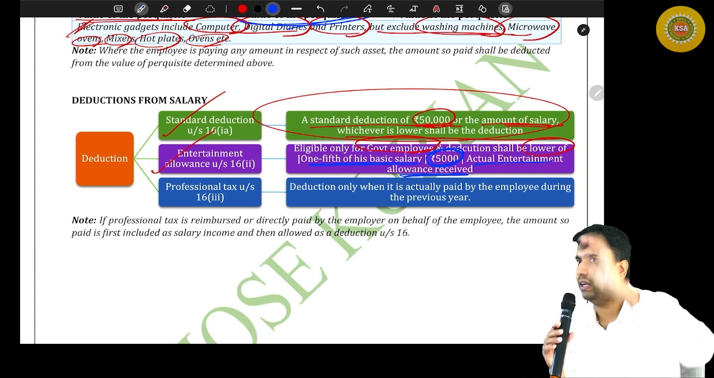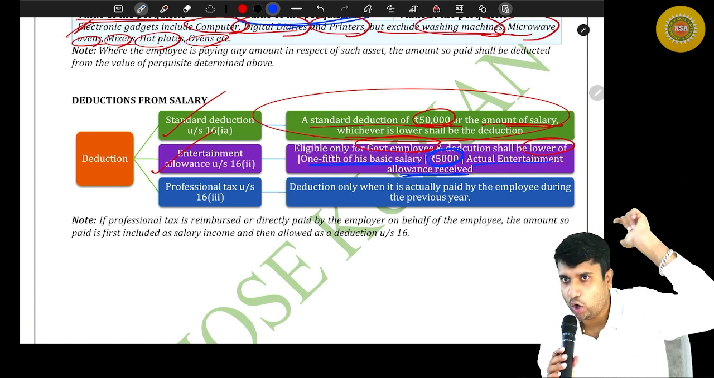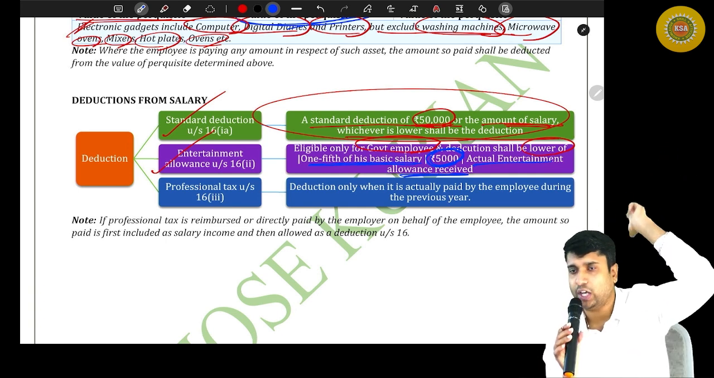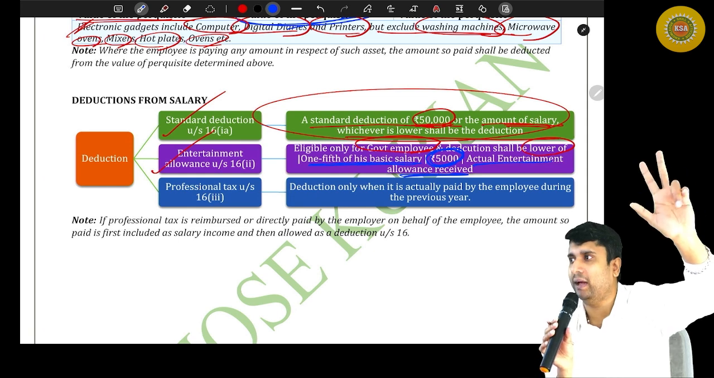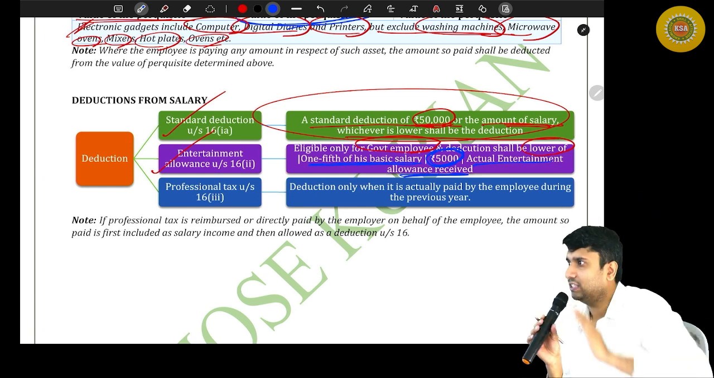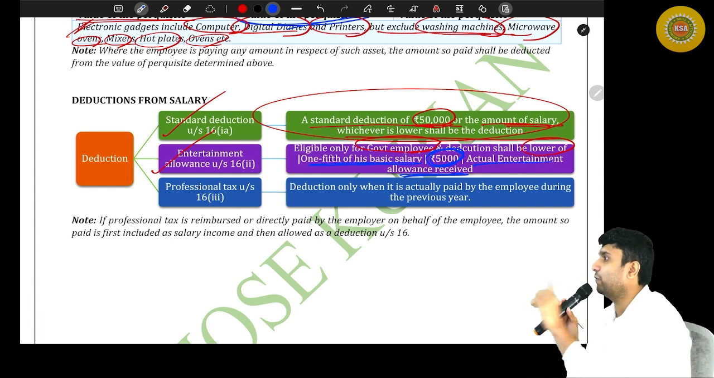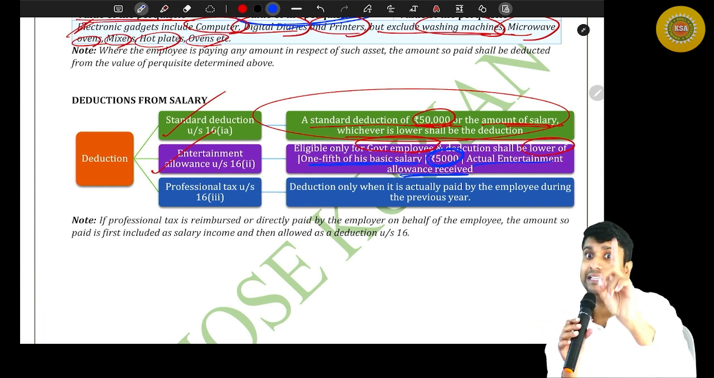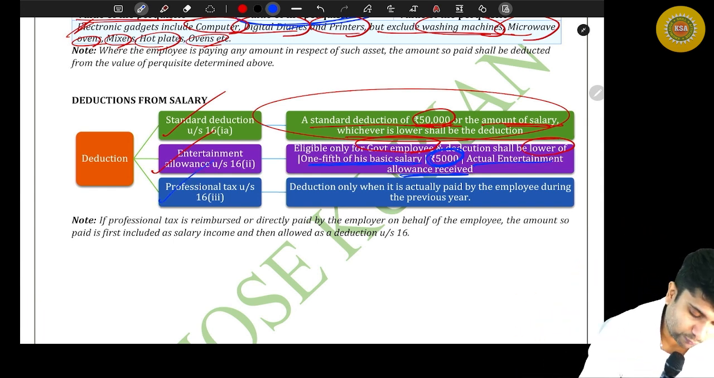So very simple, either actual entertainment allowance received or 20% of the basic salary or 5,000, not per month. It is for a year. 5,000 rupees, whichever is lower, shall be the deduction for the entertainment allowance, provided you are a government employee. Very good. And what is the third one?